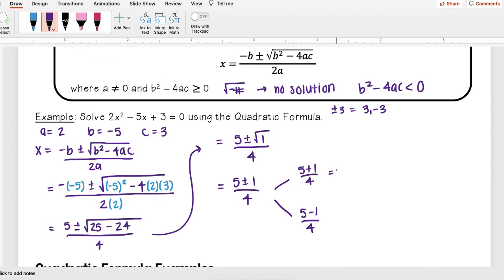And so when I do this, 5 plus 1 is 6, which this is just going to equal 1.5. 5 minus 1 is 4. 4 divided by 4 is 1. And so my answers here are x is equal to 1 and 1.5.